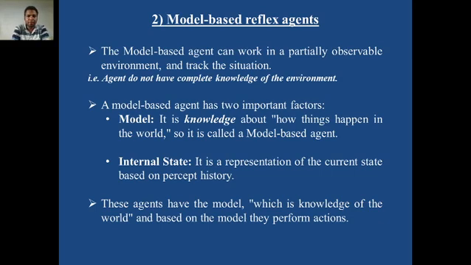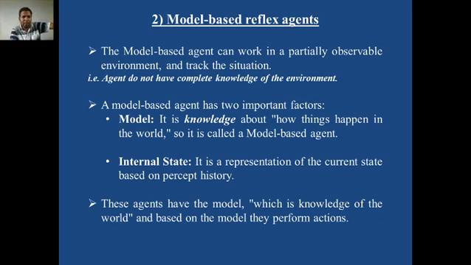Now this agent can work in a partially observable environment and track the situation. Track the situation means track the environment, continuously taking percepts from the environment. That means the agent does not have complete knowledge of the environment. If you recall, a simple reflex agent can work only in a fully observable environment, but it cannot work in a partially observable one. But a model based reflex agent can work in a partially observable environment. Partially observable means the agent does not have complete knowledge of the environment, and we gave the example in the last lecture of car driving, or an autonomous car.